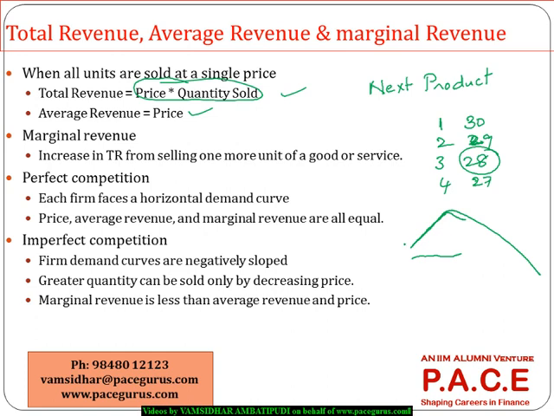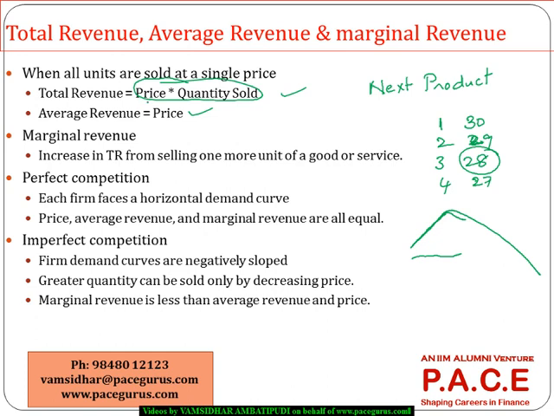But after a certain number of quantity, if I have to sell some more, I may have to reduce the price, otherwise I may not get my buyers, because there are so many other sellers. So if I have to sell more and more quantity beyond a certain point, I may have to decrease the price. Decreasing the price means for the next unit I will get much less, and for the next unit much less again. That is why we are saying a marginal revenue curve is always something like this.